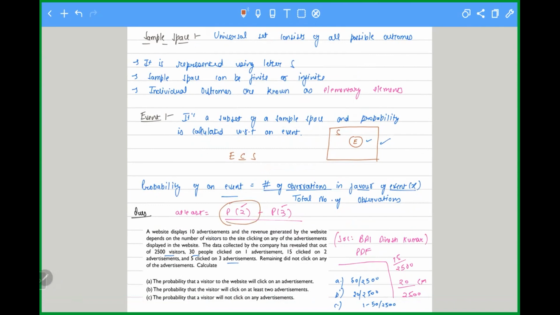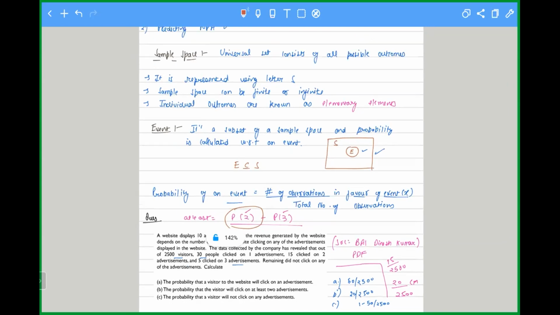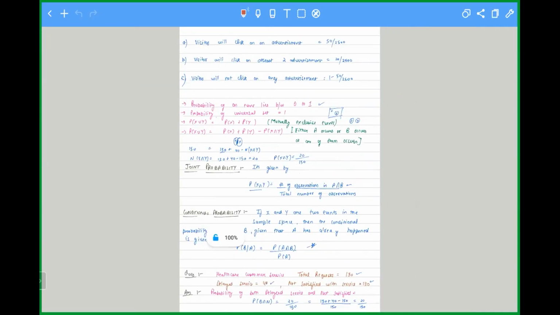When I'm saying exactly equal to something, this is known as probability mass function. And when I'm saying at least or at most, it means cumulative distribution function. That's what I have written here.